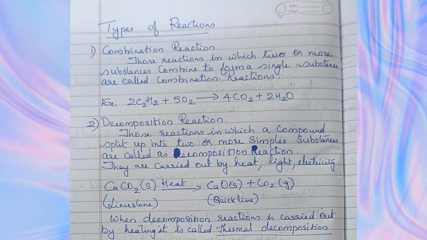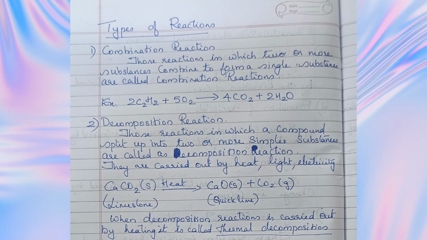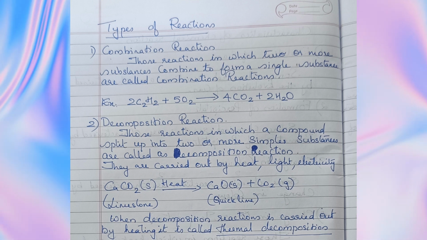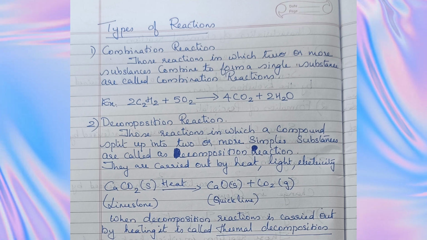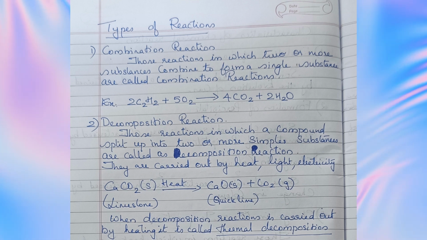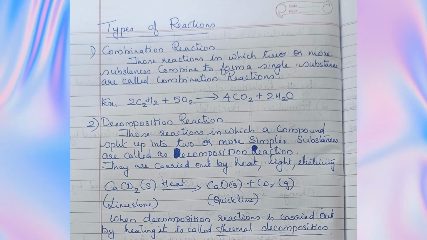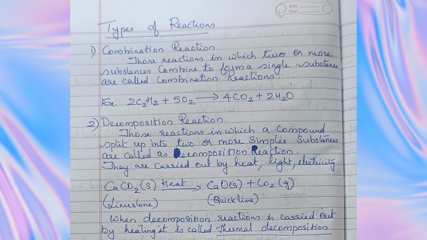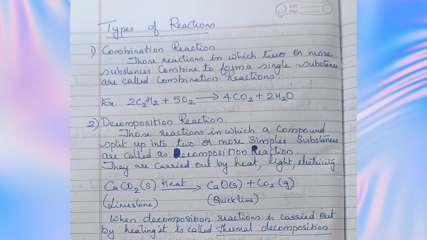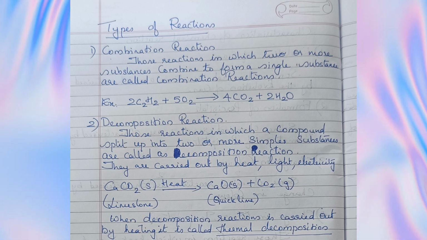Second one, decomposition reaction. Those reactions in which a compound splits up into two or more simpler substances are called decomposition reactions. They are carried out by heat, light and electricity. CaCO3 solid, through heating, gives CaO, which is solid, plus CO2 gas. CaCO3, commonly known as limestone, when heated gives CaO, the solid substance which is quicklime, and CO2 gas.